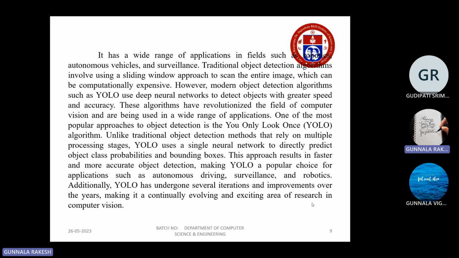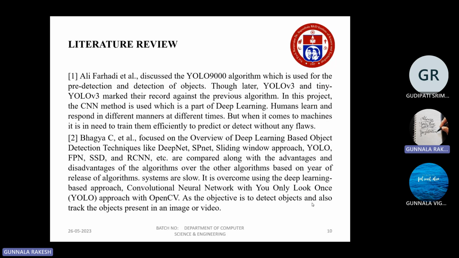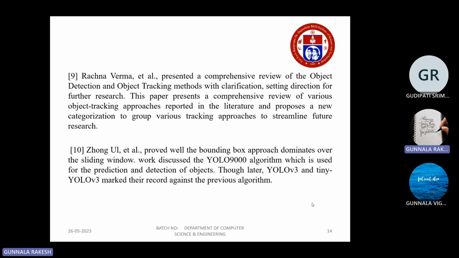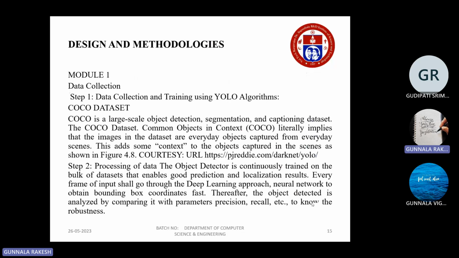And coming to the literature review, here are the few literature reviews we have gathered, around 9 to 10 in total. Coming to the design and methodologies, we classified it into 3 modules. This is the first module, data collection. Step 1 is data collection and training using the YOLO algorithm. We are using the COCO dataset to get the output.